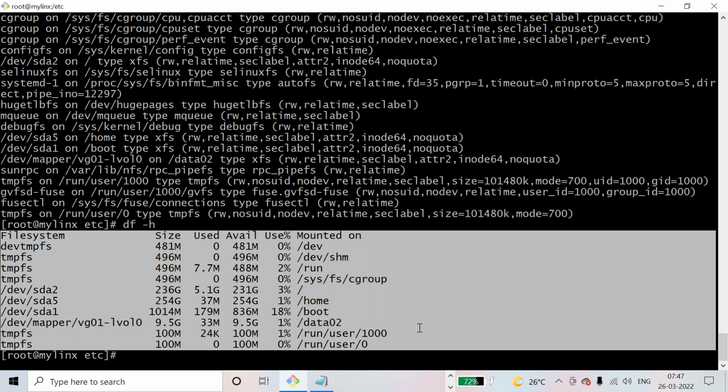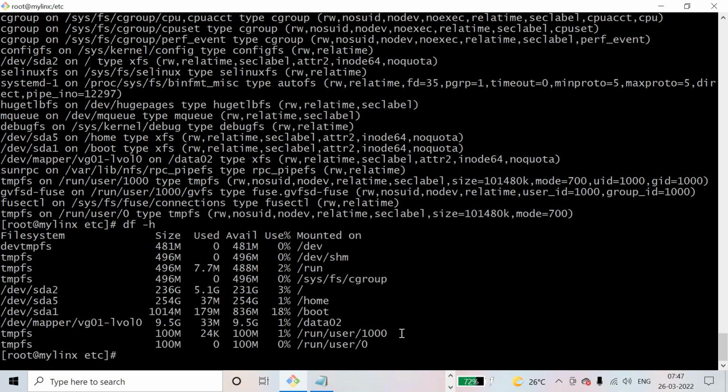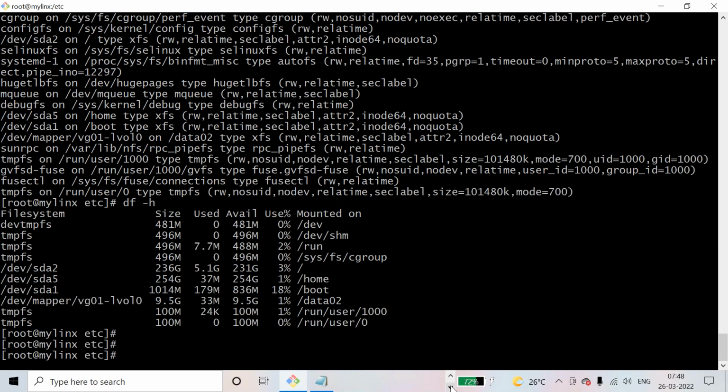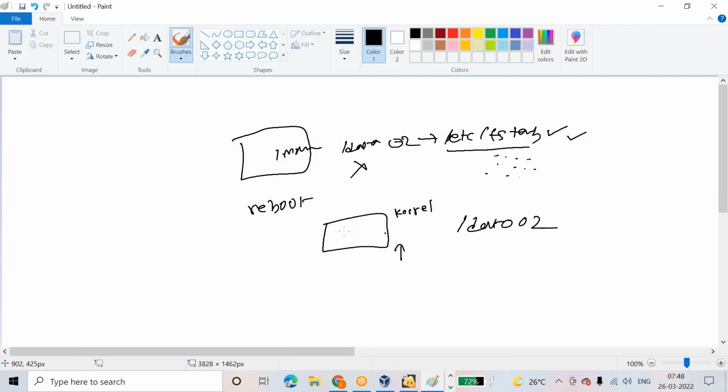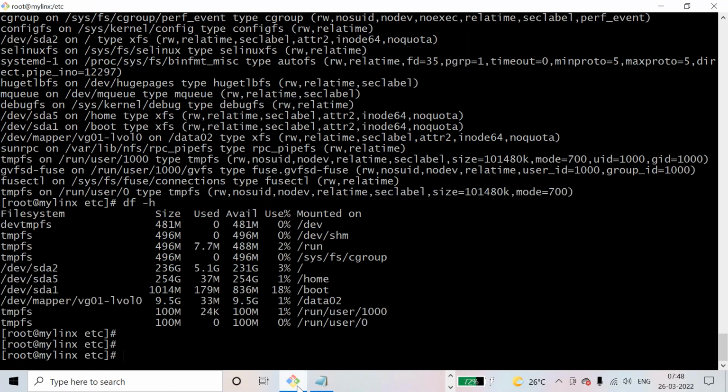That is also one more important file, but I think it is not there in Linux 7. I don't think so, Linux 7 will be there or not. Okay, but concentrate on fstab, how to give entries in fstab. You need to know, if you didn't give fstab entries, your file systems are not going to mount in the next reboot. Okay, in the next reboot your file systems will not be there.